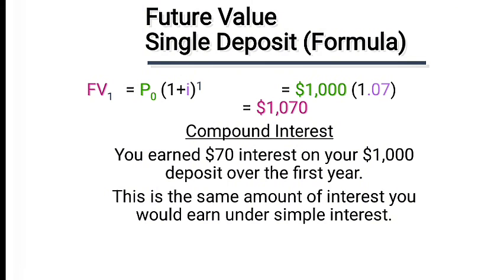Now, if you are doing it for compound interest, you earn $70 interest on your $1,000 deposit in the first year. This is the same amount of interest you would earn under simple interest as well. But for 1 year, simple interest and compound interest are the same. But if it goes to more than 1 year, simple interest stays the same, but compound interest gets higher and higher. So the banking sector all over the world is giving loans on a compound basis.